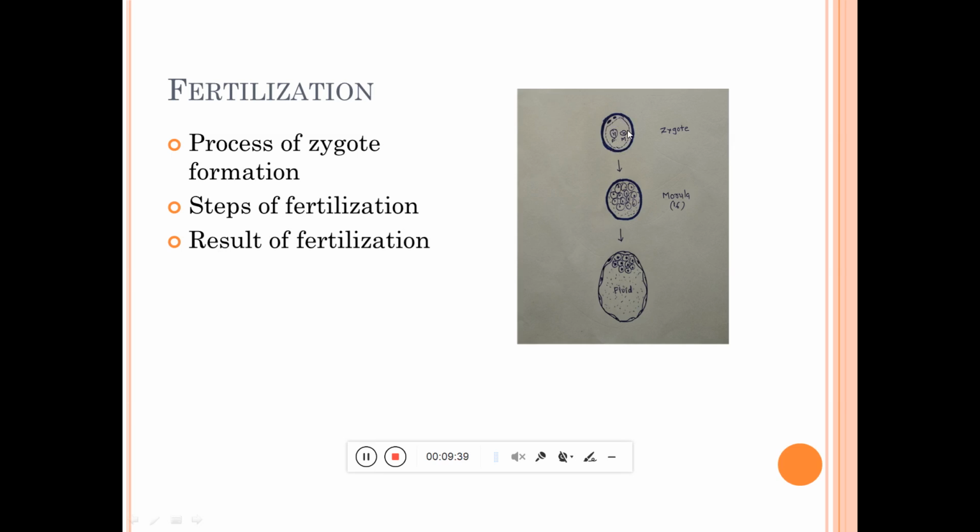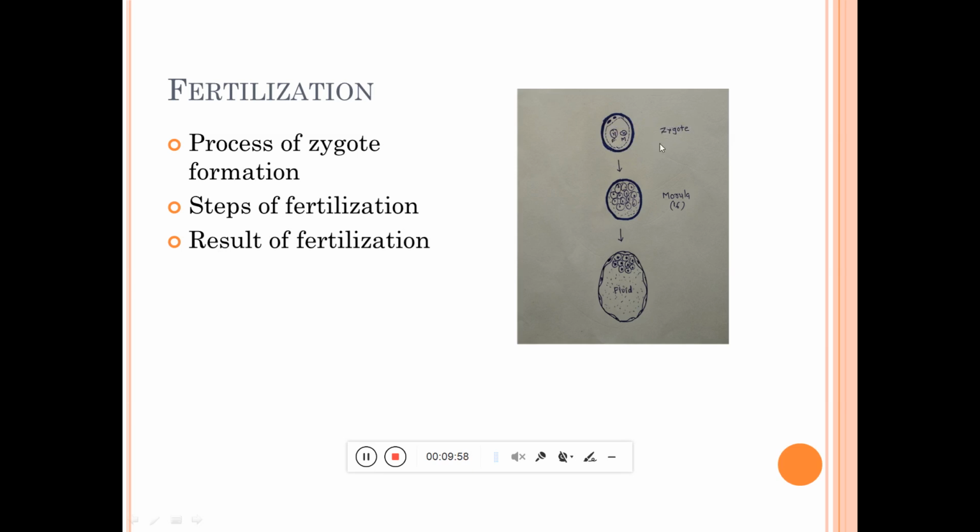So what is fertilization? It is the process of fusion of male and female pronuclei. In this way the haploid number of cells is converted into a diploid number of cells, and it is known as zygote.